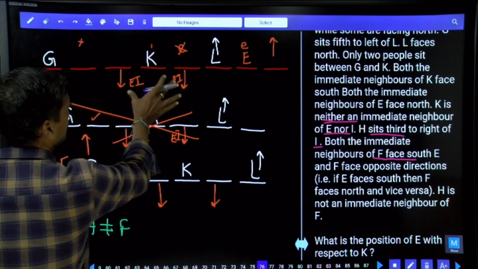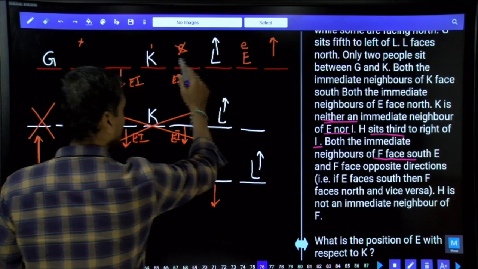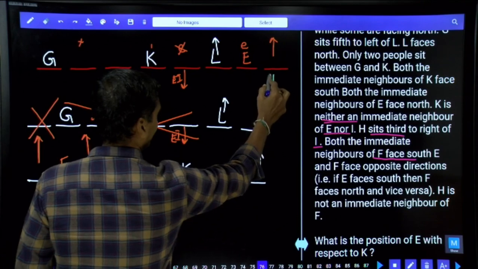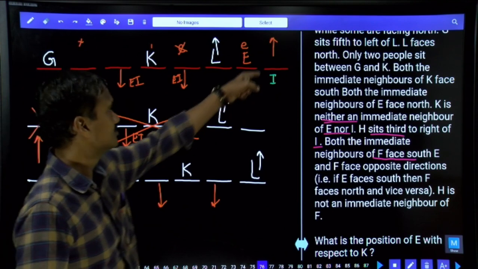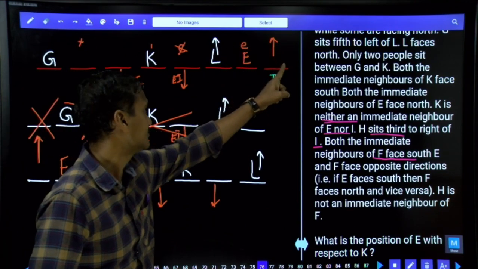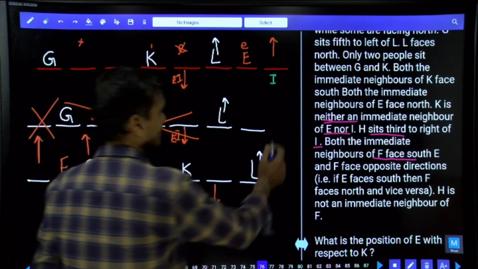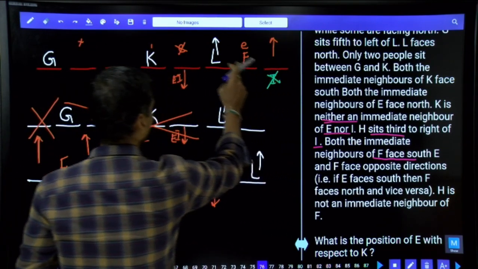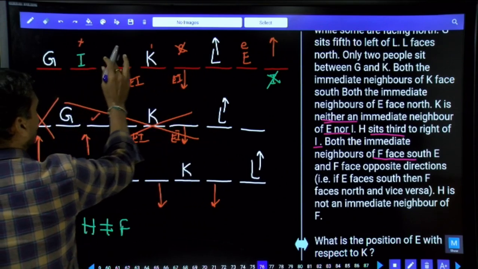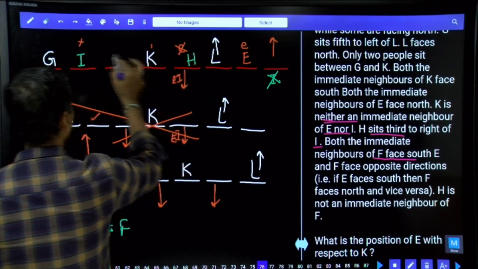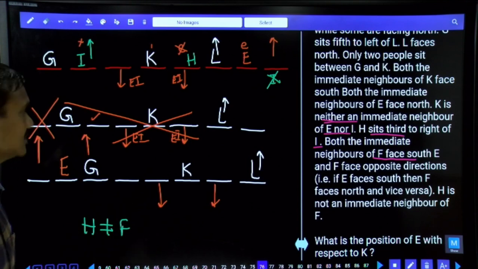Now I cannot be in these two places. I cannot be here as well. Because if I is here, there is a possibility for this I. If I is here, H is seated to the right of I, this person is facing north. As this person is facing north, H is seated to the left of I rather than right, and this case is also ruled out. I cannot be at any one of these. I must be here. If I is here, H must be here. I is facing towards north. Then only H seated to the right of I is possible.